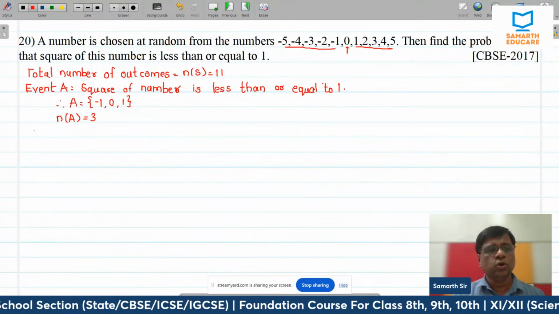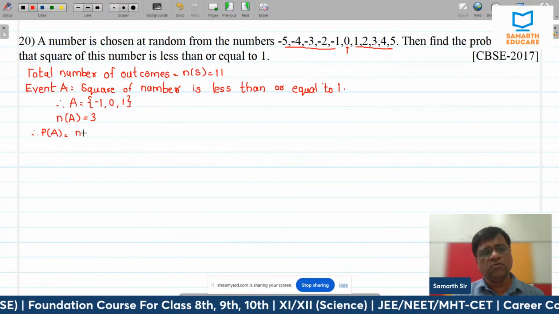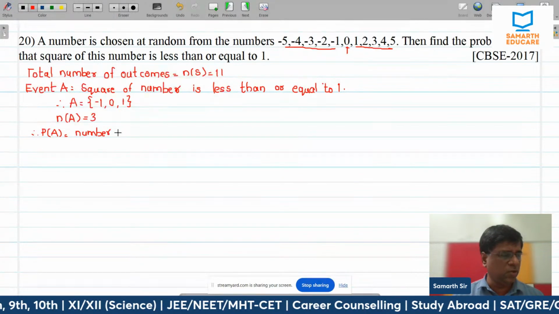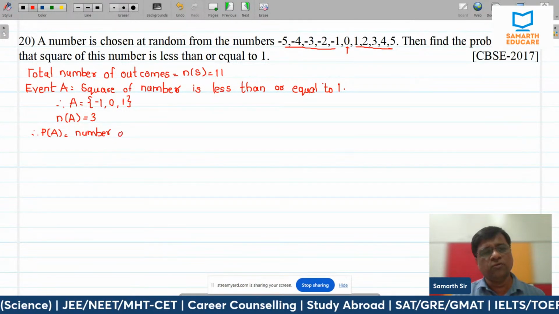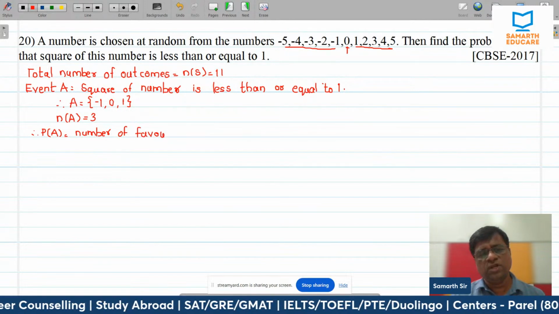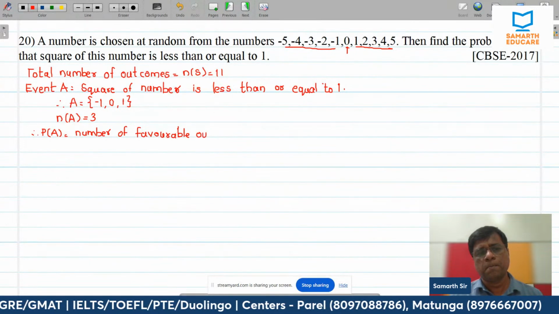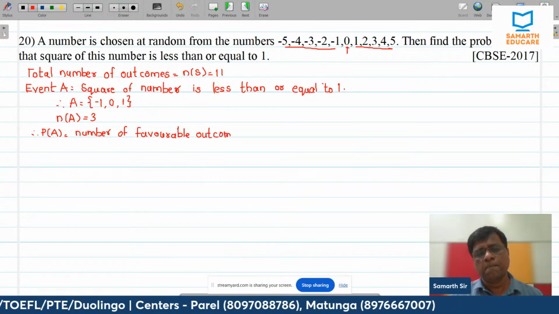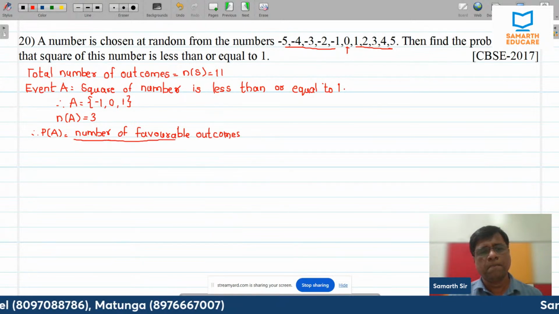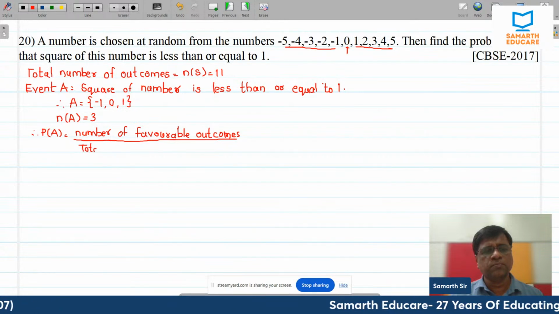Okay. So probability of event A is, you can even write like this, it's up to you, directly n upon n S भी लिख सकते हैं, number of favorable outcomes divided by total number of outcomes.